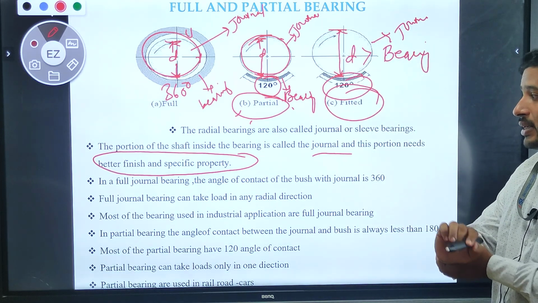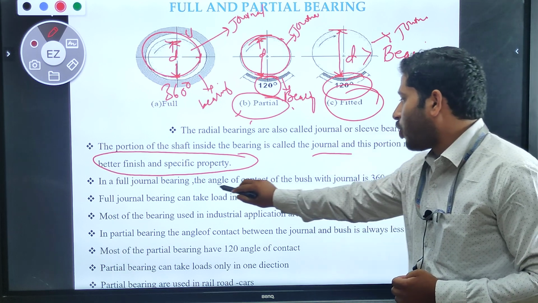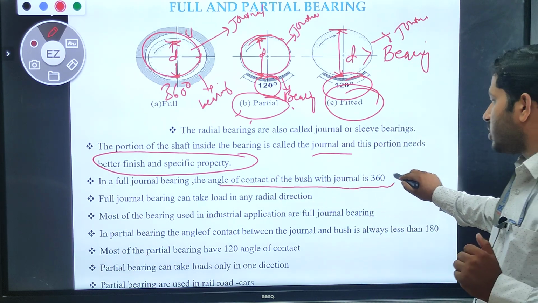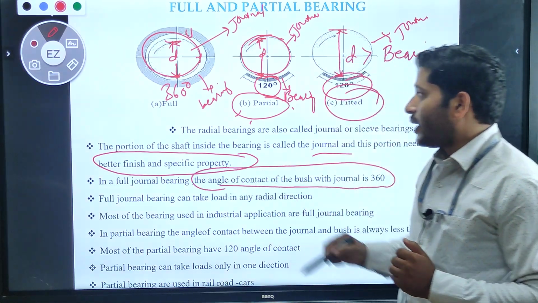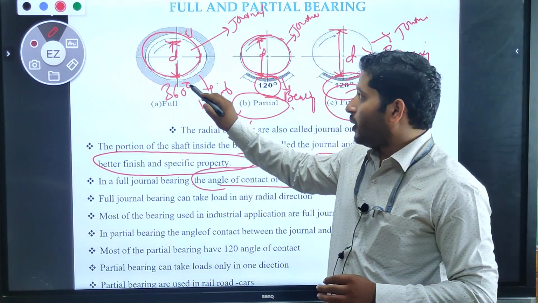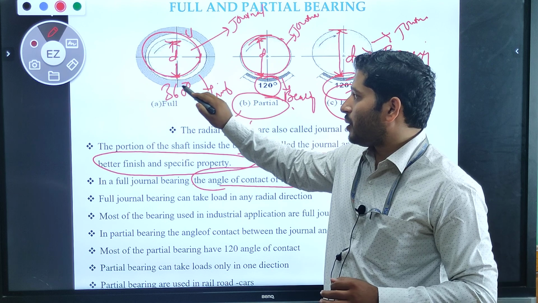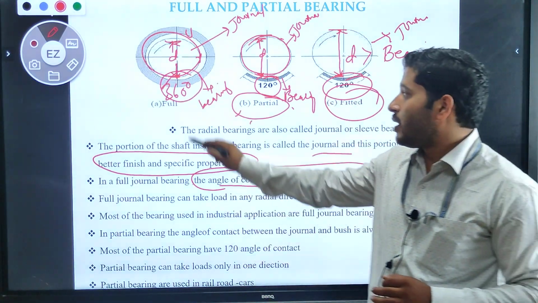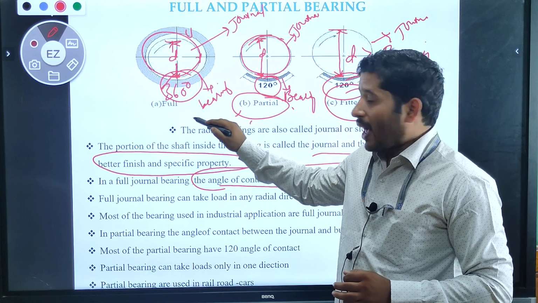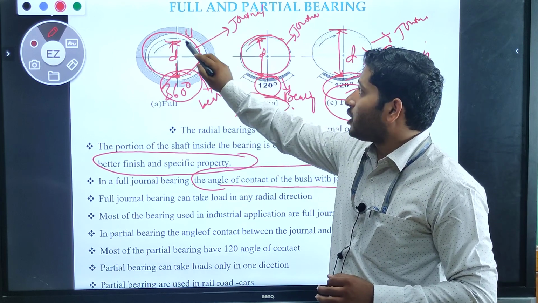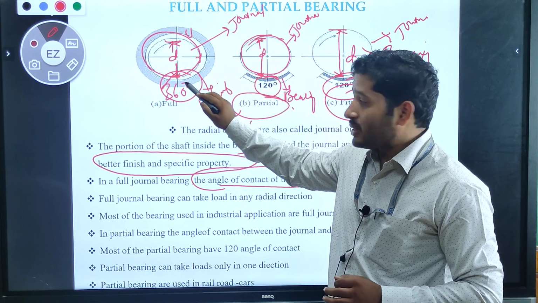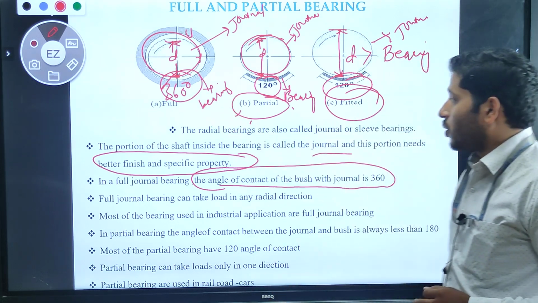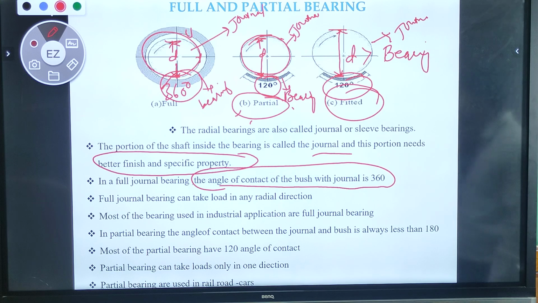Another thing is, in the full journal bearing, the angle of contact with a bush is how much? 360 degrees. So already I told that the angle of contact between this journal as well as the bearing is 360 degrees. What we can say is the full journal bearing. As well as in this case, the diameter of this journal is lesser than the diameter of the bush. Such type we can say as the full journal bearing.